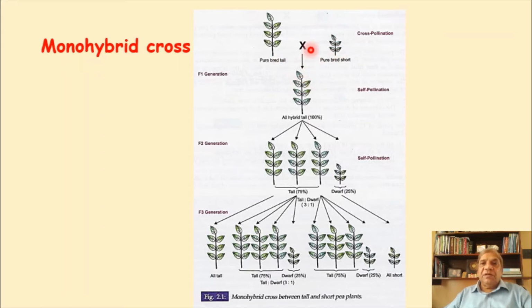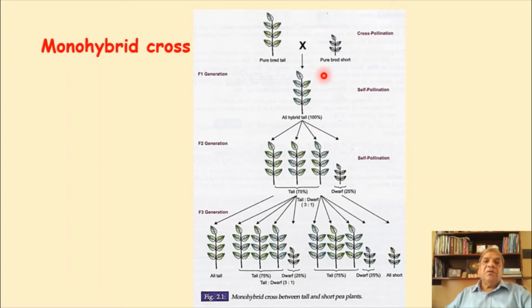And then in the next year, when he sowed the seeds of these plants, the result obtained was quite surprising. That means all 100% of the plants were tall, all 100%. That means this character of tallness was dominant over the character of shortness, which could not express, and this character was called the recessive character.